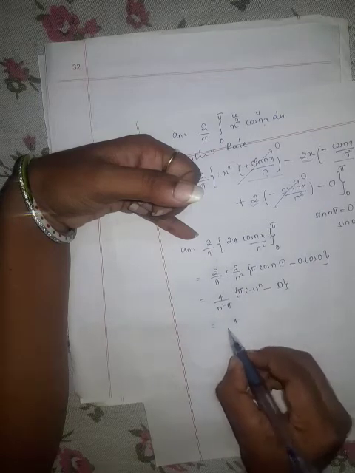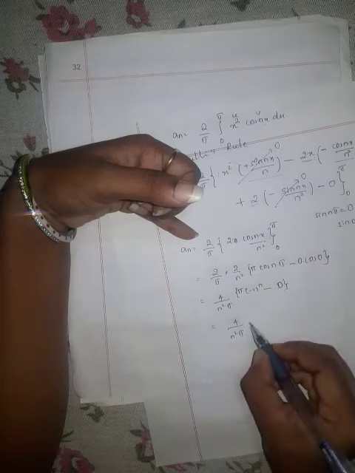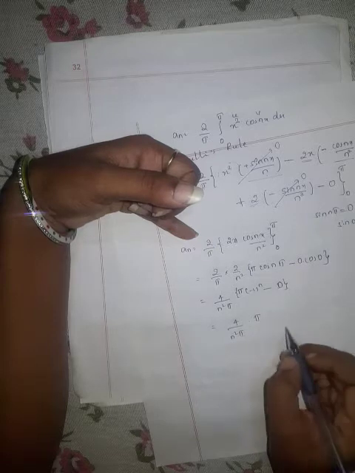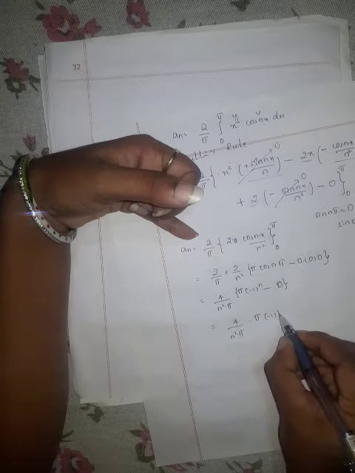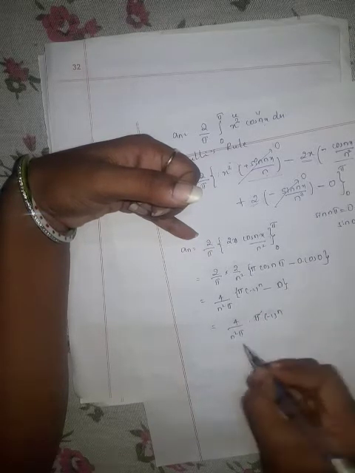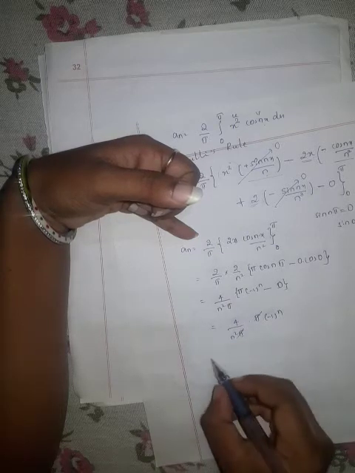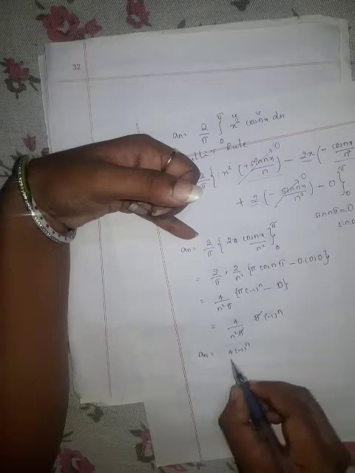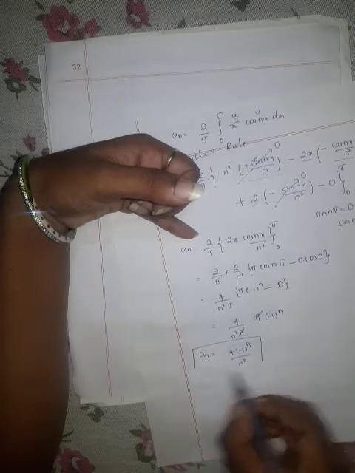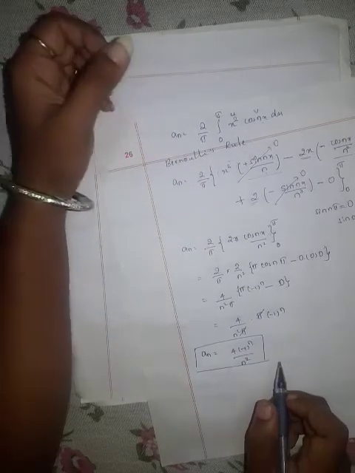So this is 4 divided by n square pi into pi into minus 1 raised to n. This pi and this pi will get cancelled. So our an is 4 into minus 1 raised to n divided by n square. This is our an. Now we got the values of a0 and an.